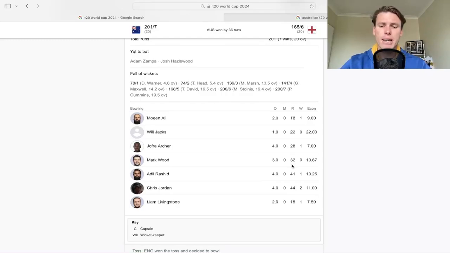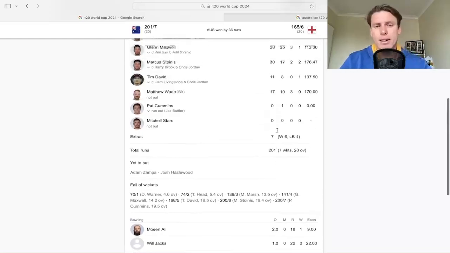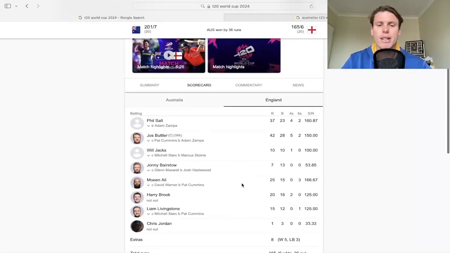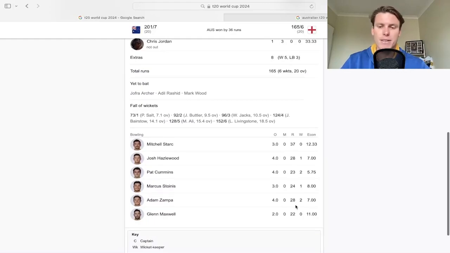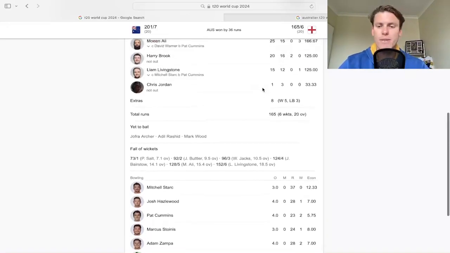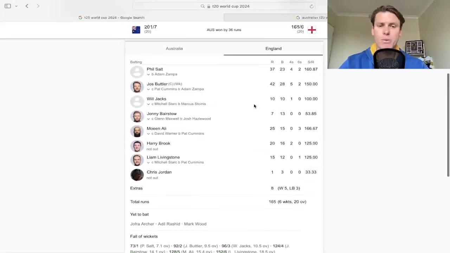So that was that, and they were able to get through Adil Rashid really well at just over 10 an over in that one. And then on the bowling side for our boys, we went Zampa as well, 2 for 28 off his 4, just being incredible. Pat Cummins was the real standout here, along with Hazelwood, 1 for 28. Stoinis got a wicket, and Maxwell went for 11 an over. Not his best, but absolutely did the job in this one. The Aussies did, and Mitch Starc, 3 overs none for 37, wasn't needed exactly.